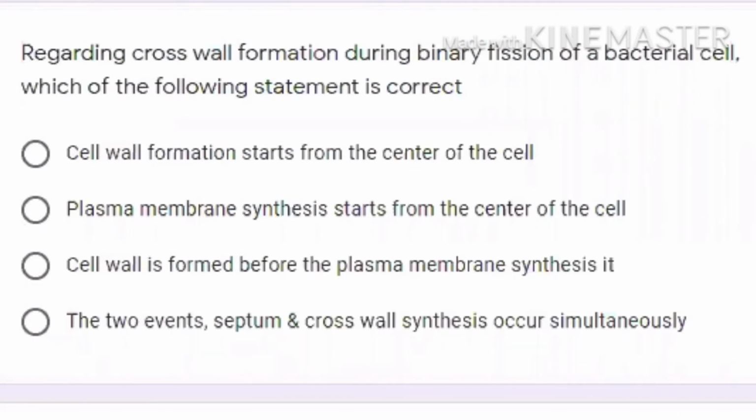Regarding cross-wall formation during binary fission, which of the following statements is correct? If you remember, we have already discussed that in bacteria, binary fission is a method of asexual reproduction, and the cross-wall formation and septa formation both are going on at the same time, simultaneously. Is it clear?